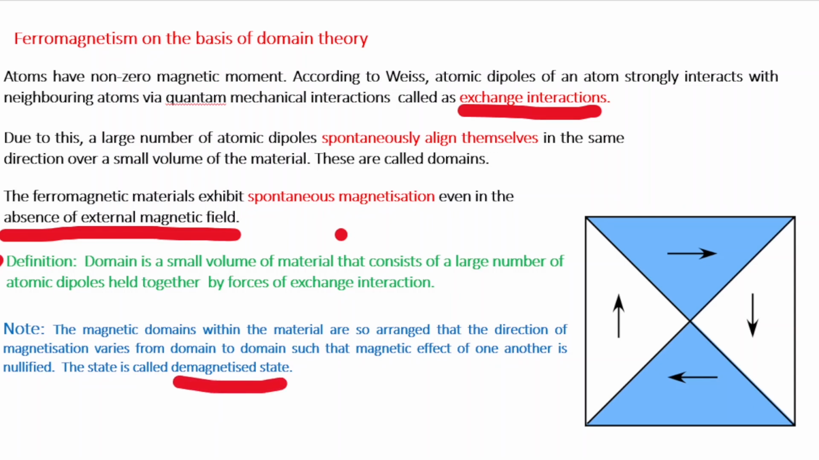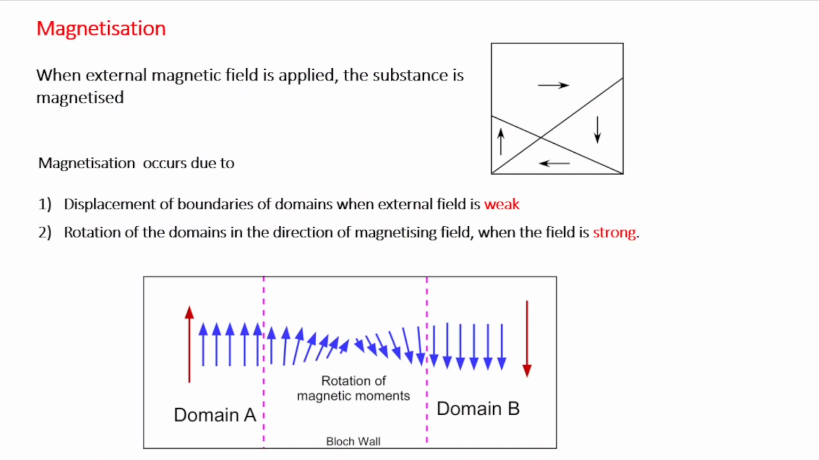Now, if we talk about magnetization, when an external magnetic field is applied to this ferromagnetic material, the substance becomes magnetized. And this magnetization is observed due to 2 things. One, the magnetization occurs by the motion of the boundaries, that is the displacement of the boundaries, and this happens when the external field is weak.